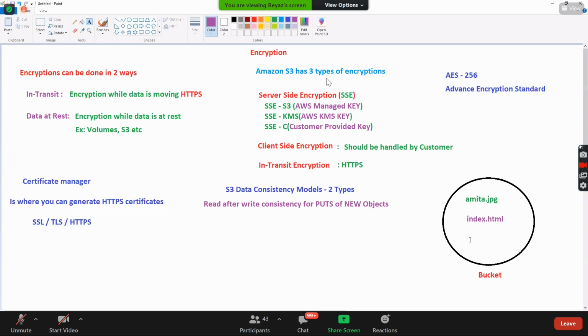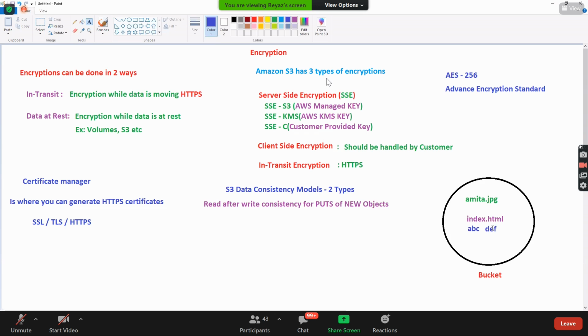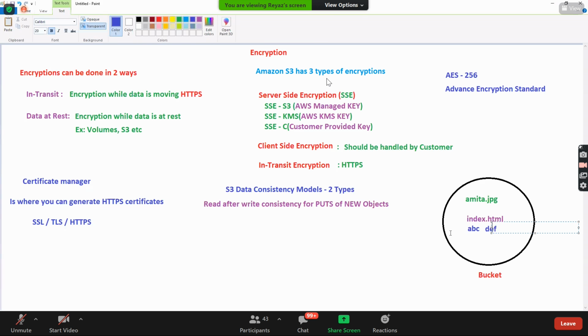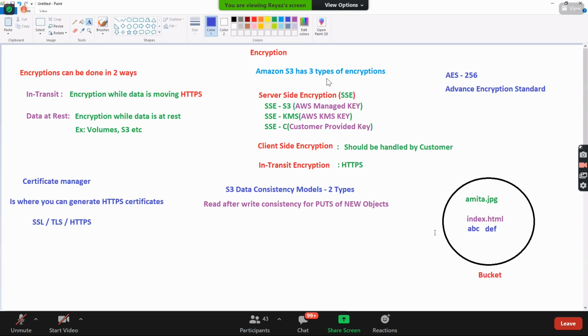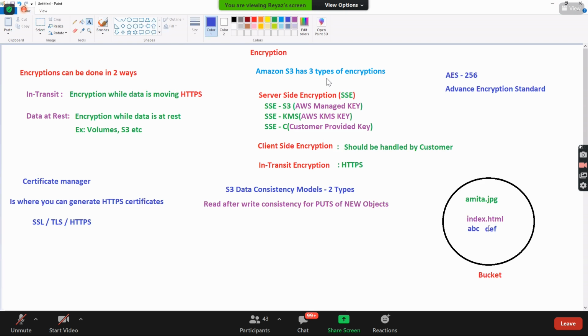Now let's say I have data in index.html, ABC. I can read it immediately. Now I have updated it to DEF. So whenever I try to access index.html, sometimes I might get the old data, for a fraction of a second. Then if I refresh it, I'll get the new data.